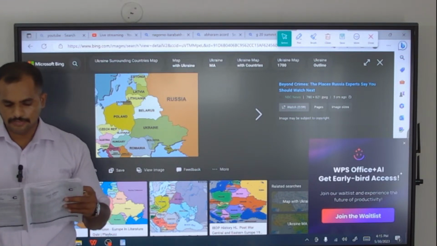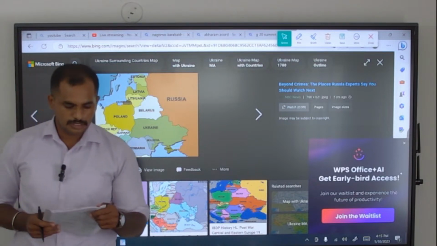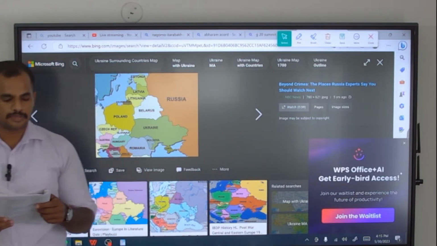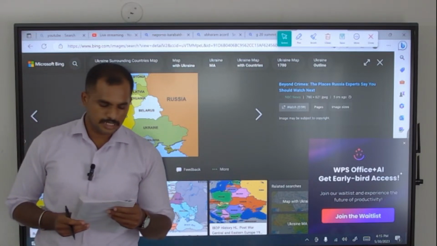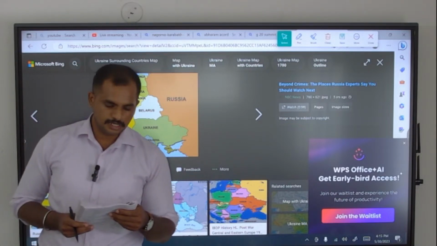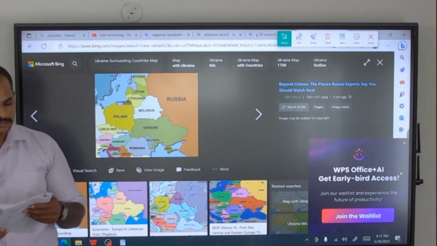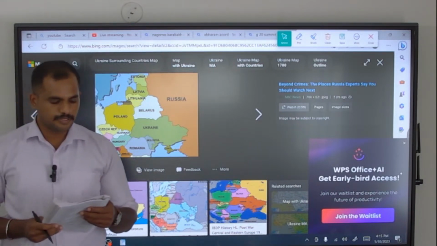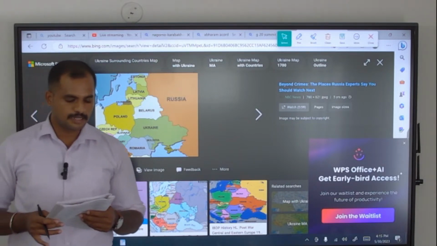Then we will go to the 94th question. Consider the following statements. They have given 3 statements. First, India has more arable land than China. Second, the proportion of irrigated area is more in India as compared to China. Third, the average productivity per hectare in India is higher than that in China.